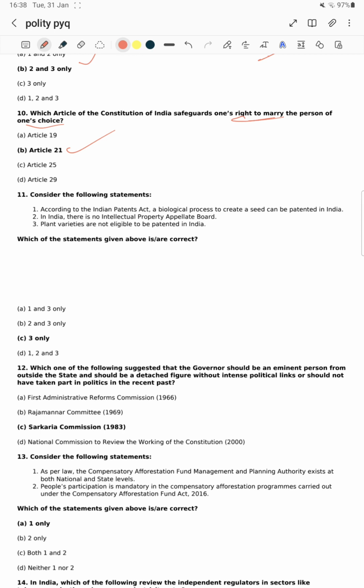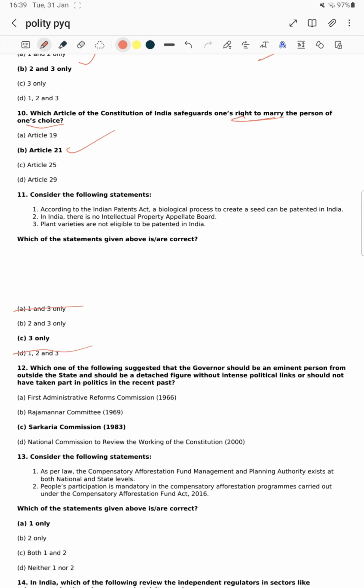According to statement number 1, according to the Indian Patents Act, a biological process to create a seed can be patented in India. Sir, biological process को patent नहीं होता है sir. Okay, this is our rules. 1 हटा दे. Now, in B and C, 3 is common. Just for C, for statement 2.